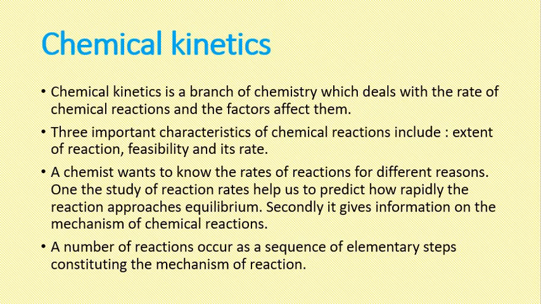Chemical kinetics. Chemical kinetics is a branch of chemistry which deals with the rate of chemical reaction and the factors which are affecting them. It means that in this branch you talk about the speed at which the reaction is proceeding and what factors like temperature, pressure or catalyst are affecting the rate of reaction.